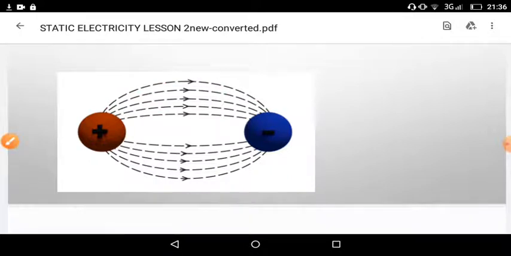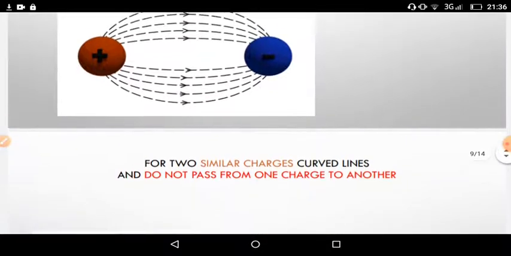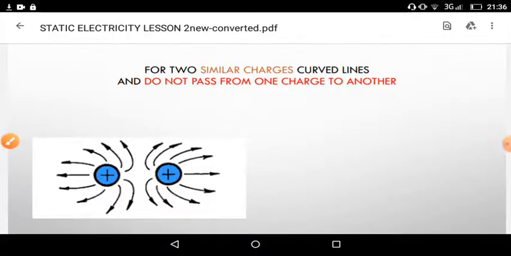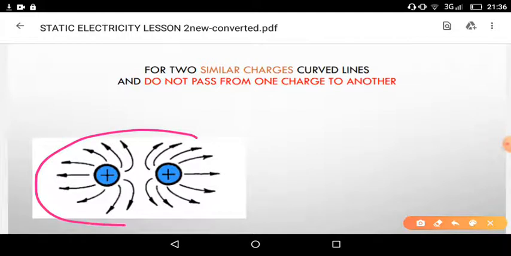And what about the system if they are similar? Maybe both are positive or both are negative. Here we have the answer for that also. Here we have the system of two similar charges. I have taken two positive charges here. So we have two positive charges.